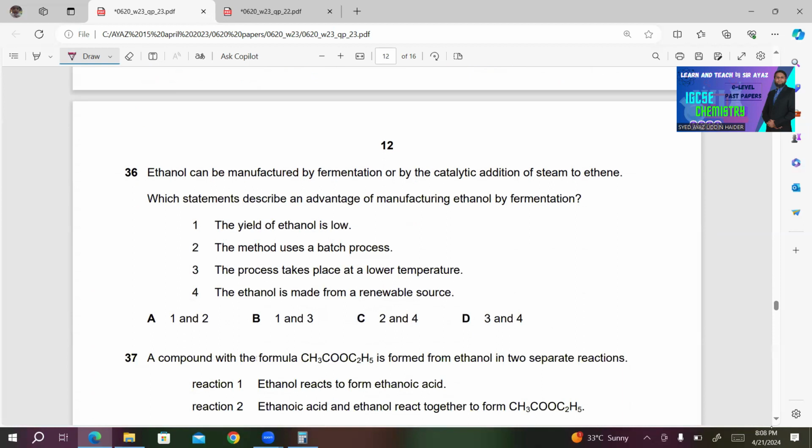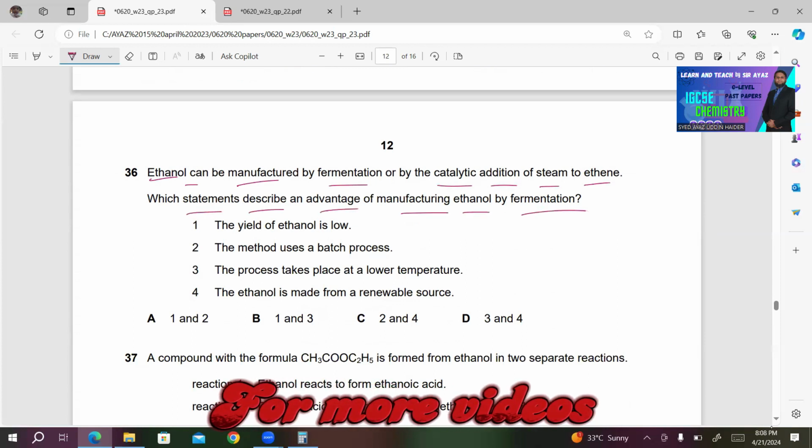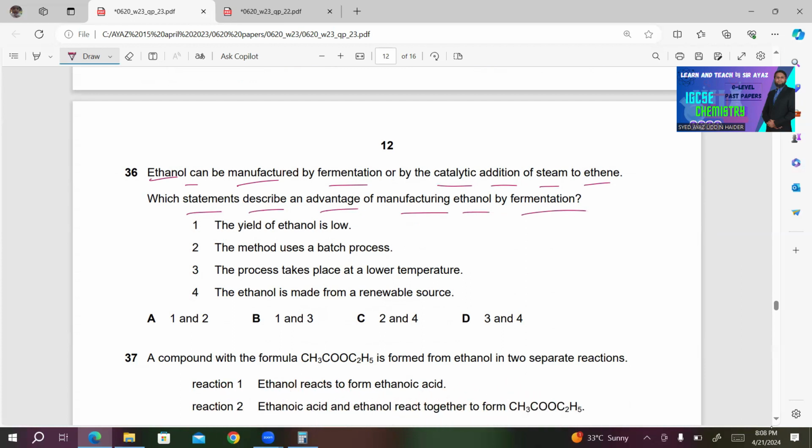36. Ethanol can be manufactured by fermentation or by catalytic addition of steam to ethene. Which statements describe an advantage of manufacturing ethanol by fermentation? Number 1, the yield of ethanol is low. This can't be the advantage. Number 2, the method uses a batch process. It does not use a batch process. Addition of steam to ethene involves a batch process.